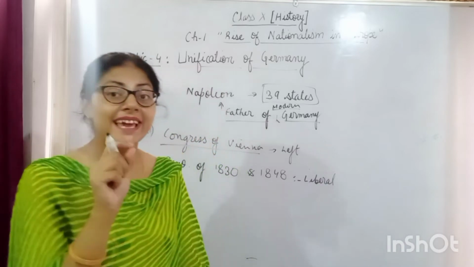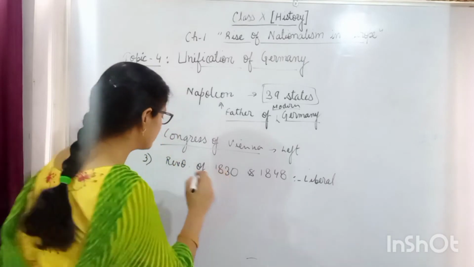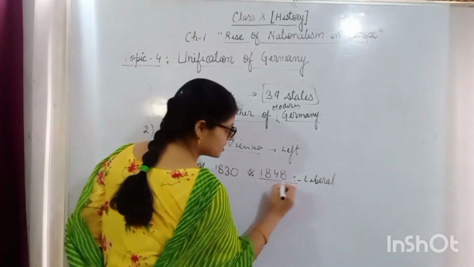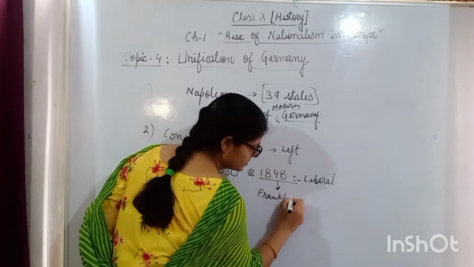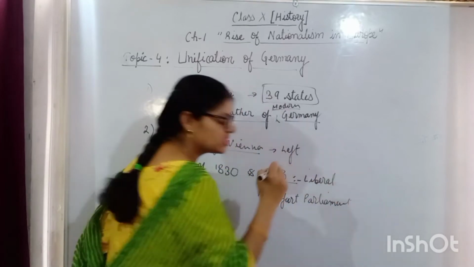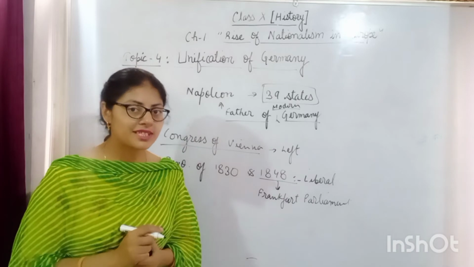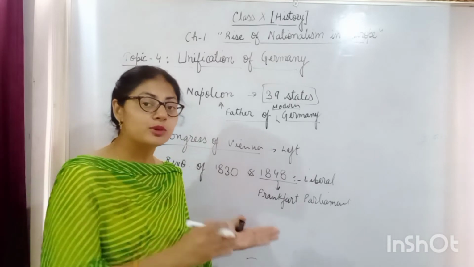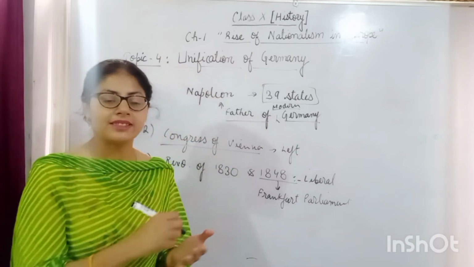How? They drafted the constitution at Frankfurt, in 1848, known as the Frankfurt Parliament. In it the liberal forces drafted a constitution for Germany, and they asked the monarch of Germany, the king, to sign the constitution.